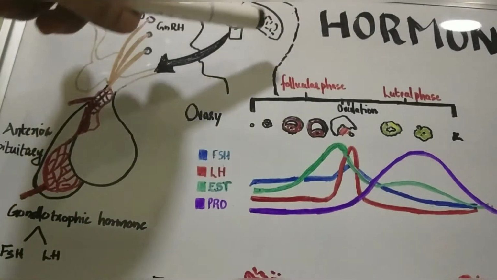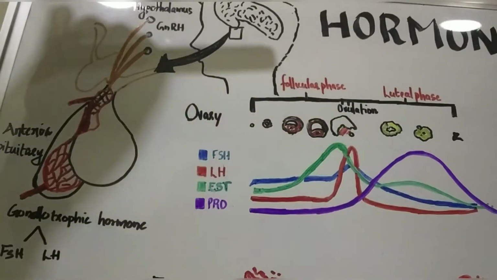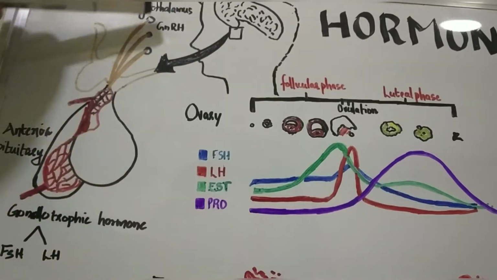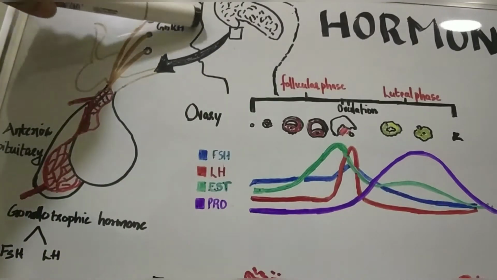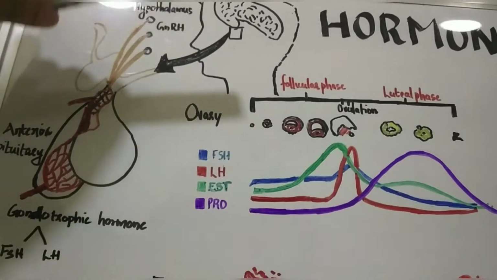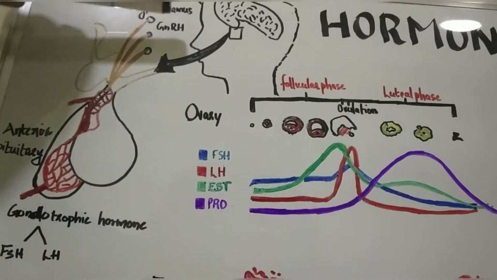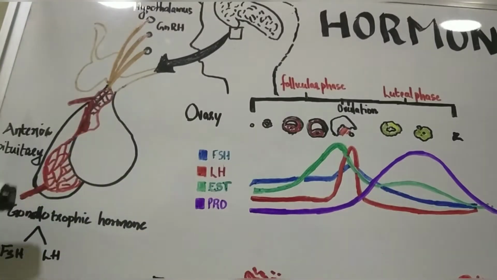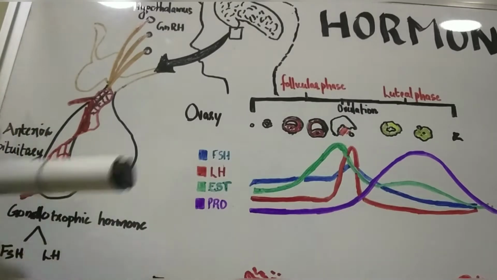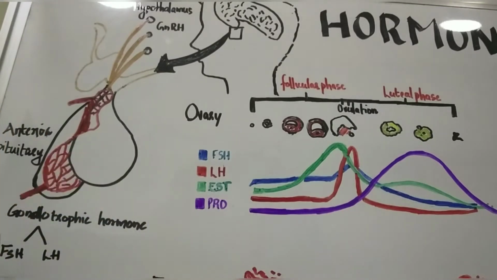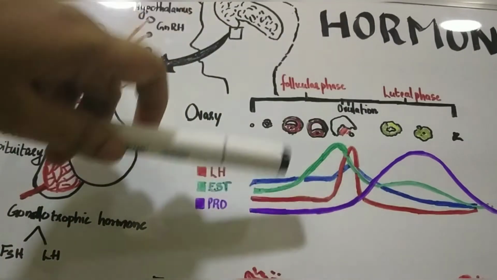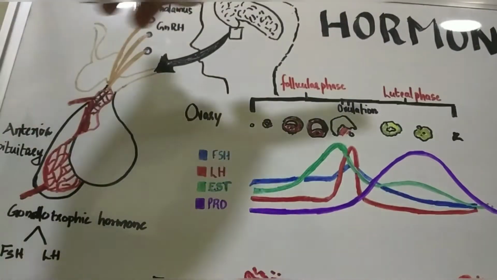The hypothalamus, which is located just below the brain, controls the reproductive cycle in a human being. The hypothalamus secretes a hormone, that is the GnRH, the gonadotropin releasing hormone. The GnRH reaches the anterior pituitary gland and stimulates it to secrete the gonadotrophic hormones. The gonadotrophic hormones are the FSH and LH. FSH and LH reach the ovary and this results in the cyclical changes that occur in the ovary during the 28-day cycle.